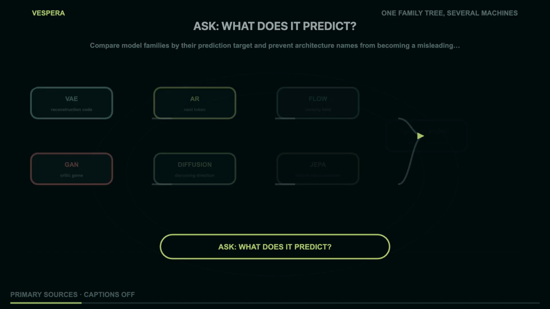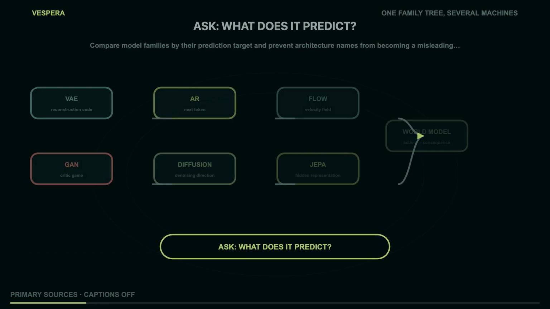An autoregressive model predicts the next token conditioned on previous tokens. For text, the tokens may be words or subwords. For images and video, they may be discrete codes or continuous patches arranged in a sequence. Its natural loop is one prediction after another. It can be wonderfully explicit about ordering, but long outputs mean many sequential decisions.